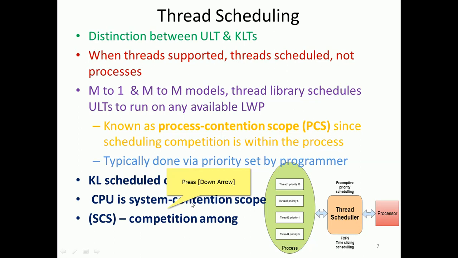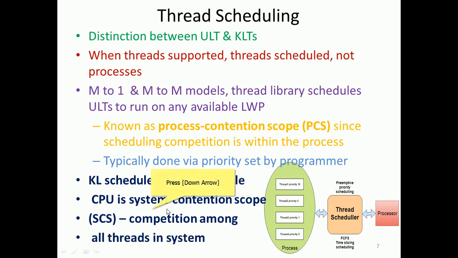So ULT is related to process contention, and KLT is related to system contention, right? All threads in a system are computing for the process.